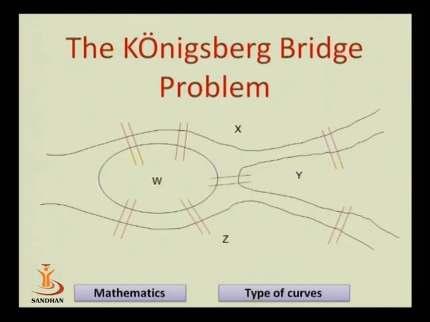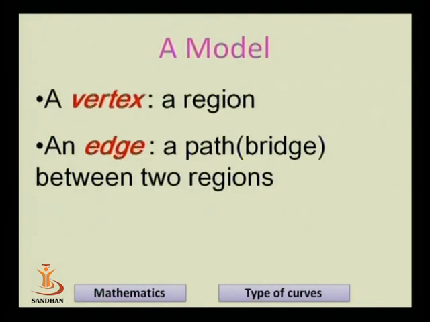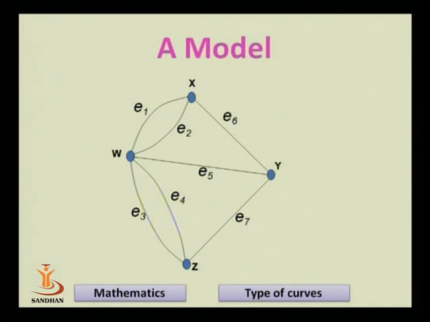We put this real-life problem in a model: a vertex is taken as a region, an edge is taken as a path between two regions, and we put this model in a network diagram. From this network diagram we can tell whether this is an always traversable curve, sometimes traversable curve, or never traversable curve. Okay, understand?